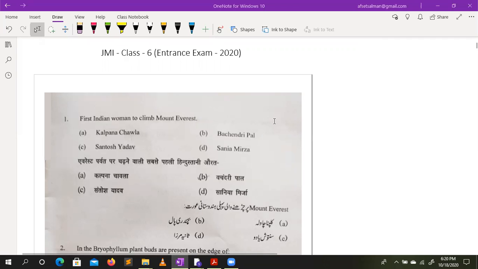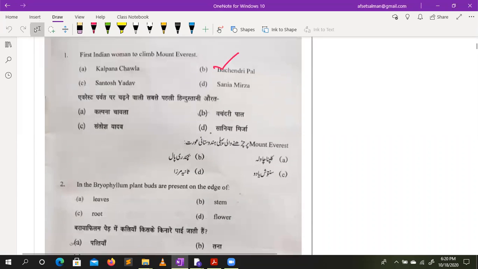First Indian woman to climb Mount Everest. First question, everyone knows that it's Bachendri Pal. She was the one who conquered Mount Everest. Santosh Yadav also did, but after Bachendri Pal. But if you are looking for the first Indian woman to climb Mount Everest, that is Bachendri Pal. Santosh Yadav also climbed Mount Everest twice after Bachendri Pal. Now move to the next question.